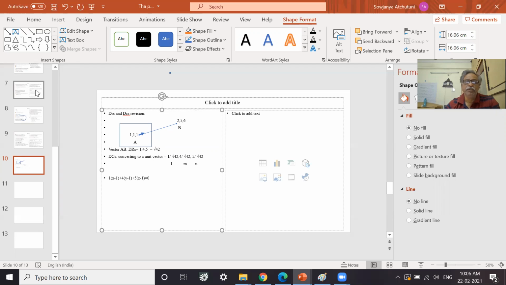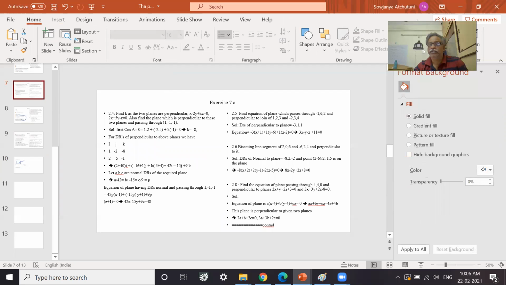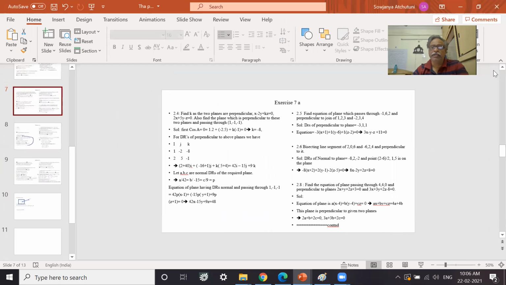So let us do the problems with this basic knowledge. Revision of our DRs, because this earlier chapter is an important chapter.